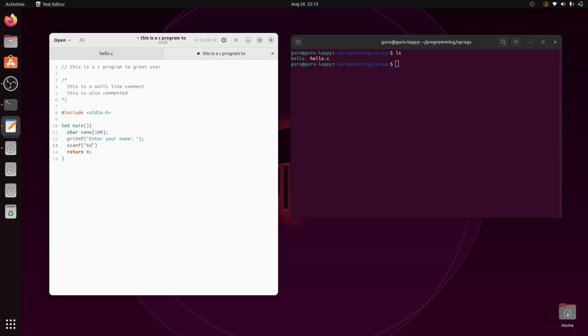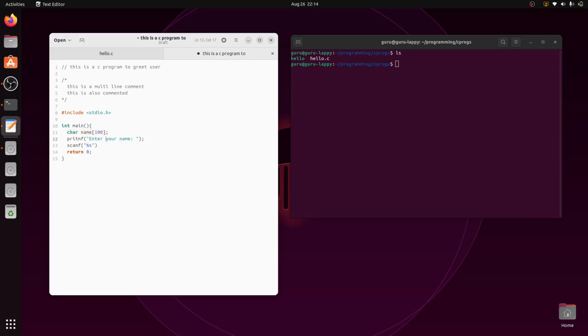But remember, if you are reading a name which is of type character, up to 100 maximum characters allowed, this is normally called a string in C programming or any other programming language. A string is a number of characters, more than one character.